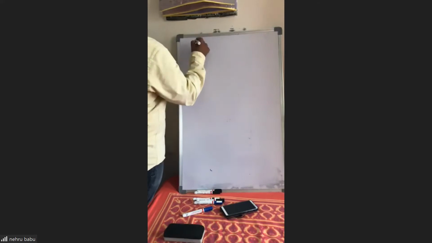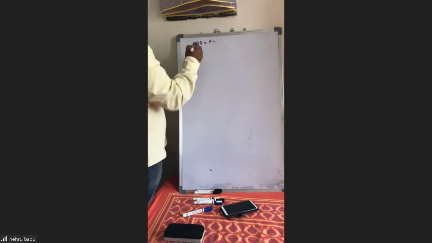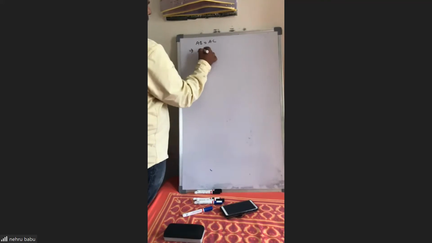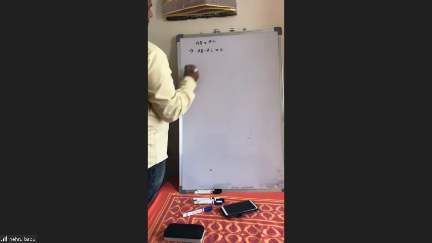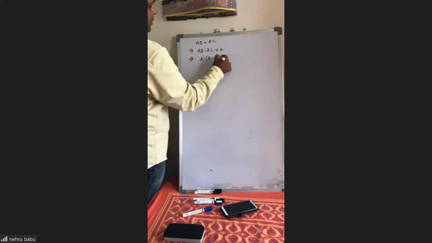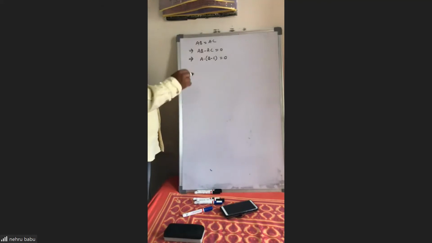For this problem, AB equal to AC means there are two cases. Simply send this side, AB minus AC equal to 0. So indirectly that is A into (B minus C) equal to 0. Here, what are the possibilities?